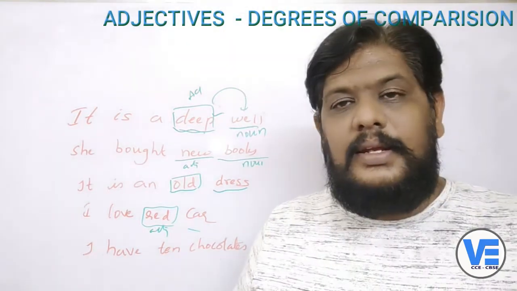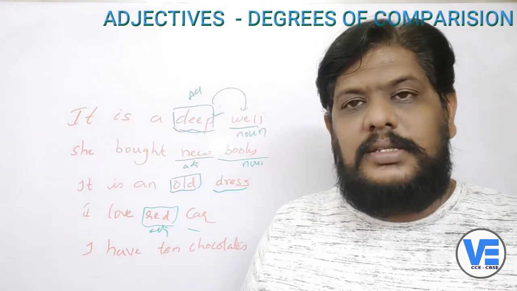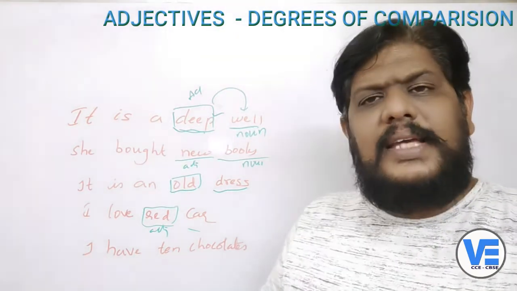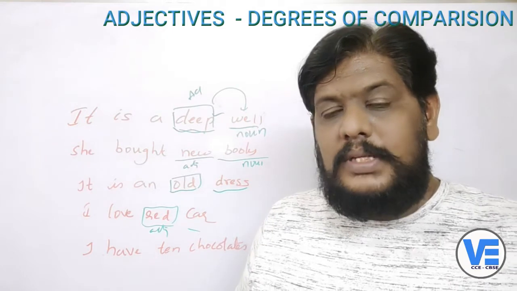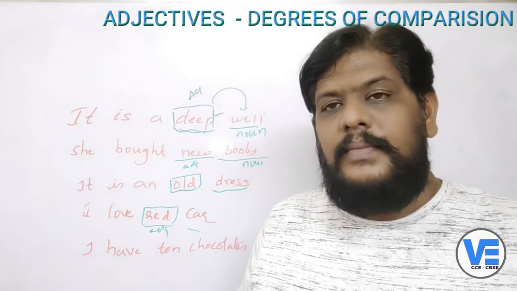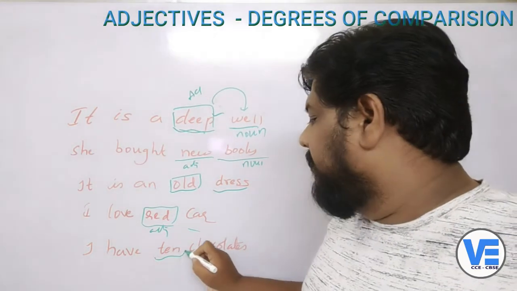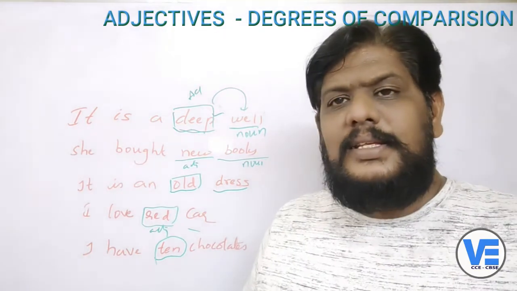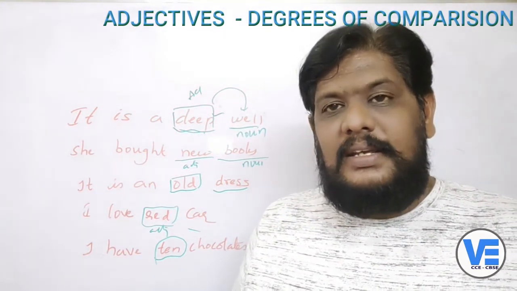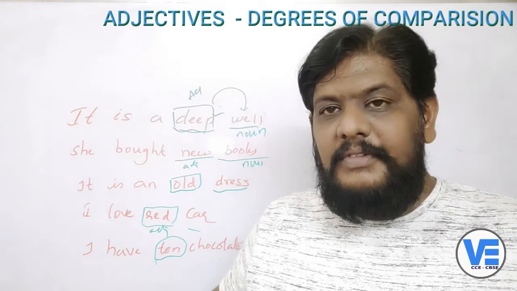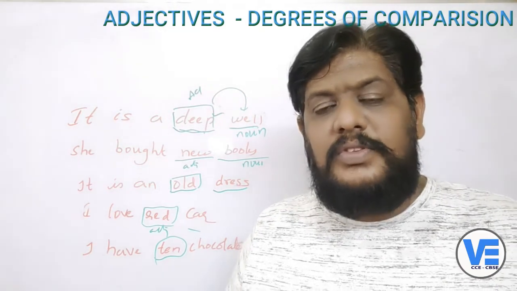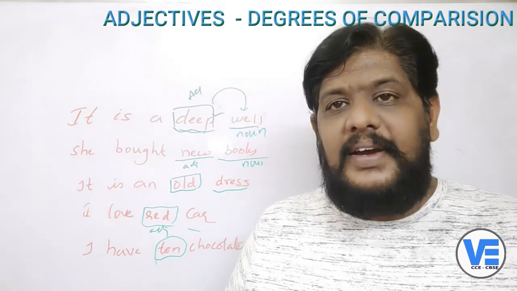Another one here, I have 10 chocolates. So how many chocolates do I have? You can say I have chocolates, but I want to tell the number, the quantity. So here 10 becomes the adjective. Like this, there are a number of adjectives which qualify the noun, describe the noun, and modify the noun.